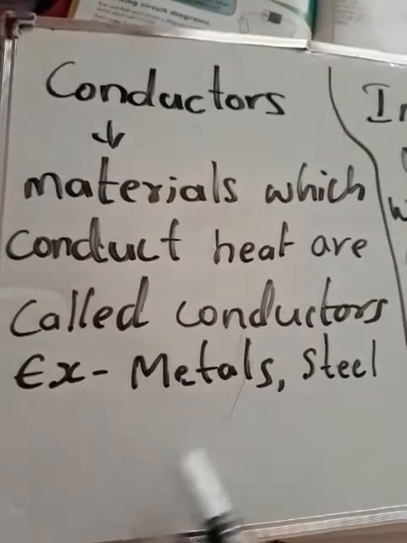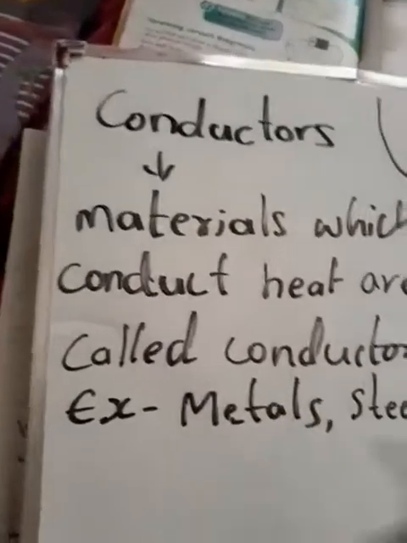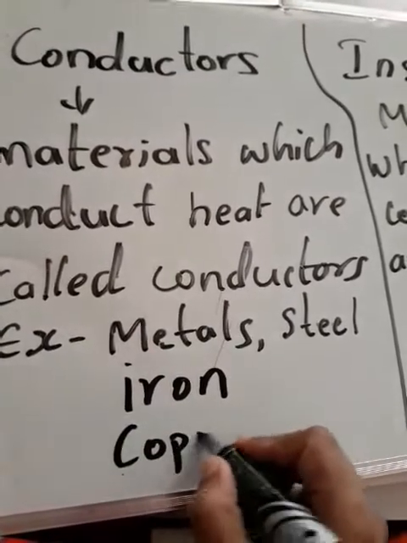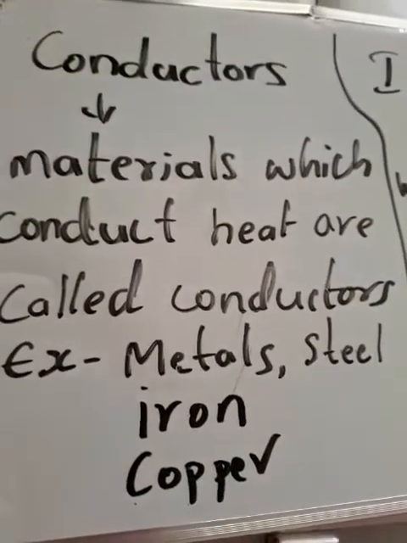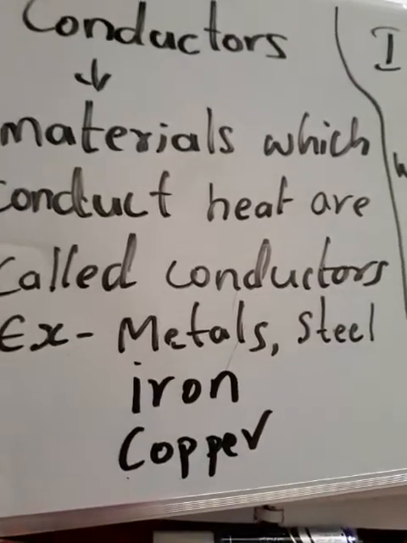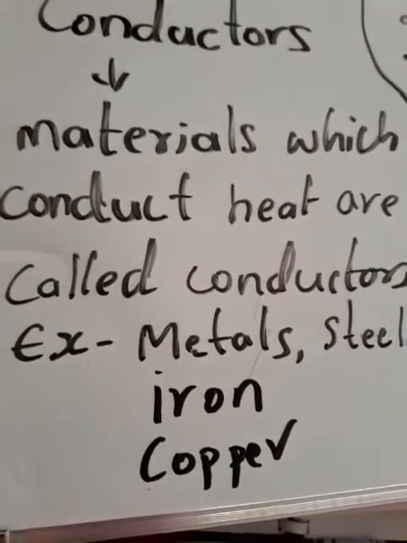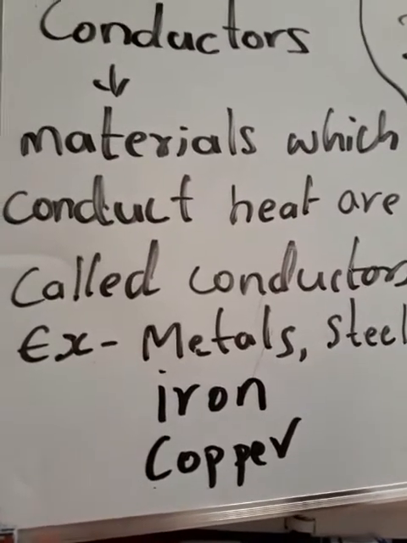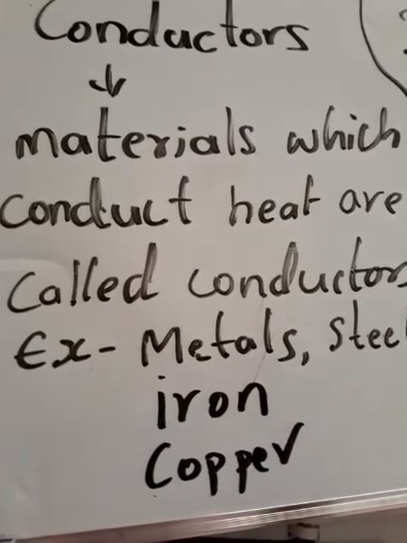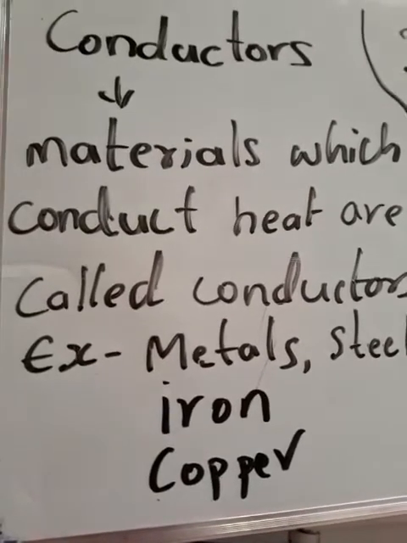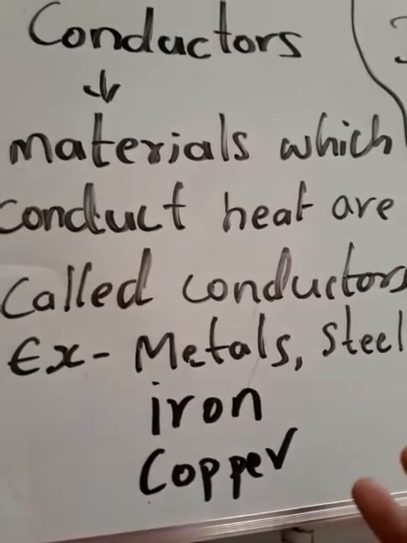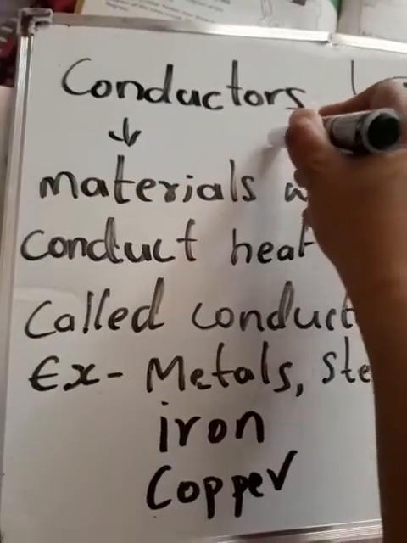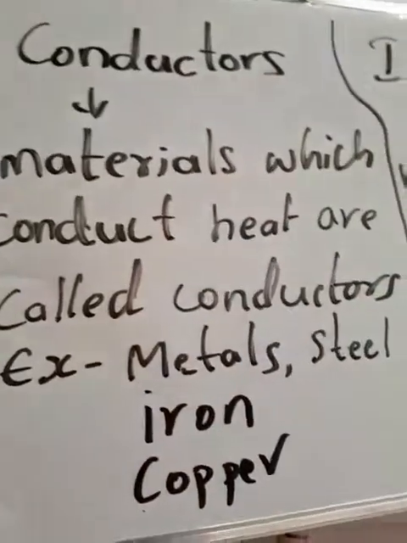Different types of metals you can name here, that is, I can take iron, copper. These are the different types of metals that conduct the heat to pass through them. That means that when you put these materials onto a flame, onto heat on a gas stove, they will become hot. That means they are allowing the heat to pass through them. Conductor materials can also allow electricity to go through them.